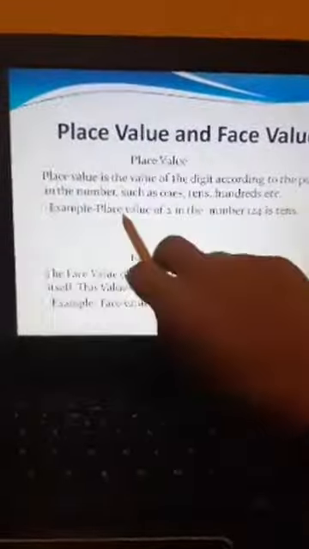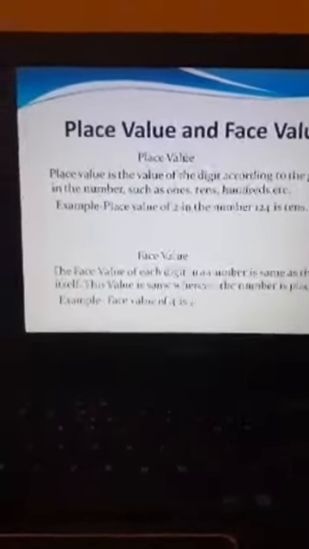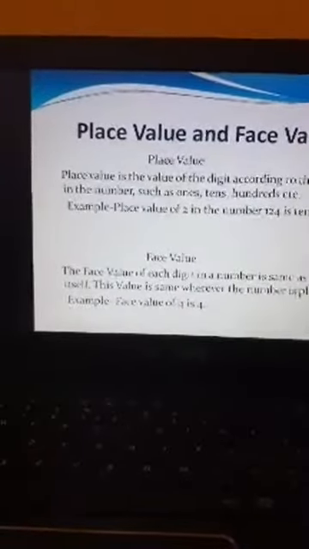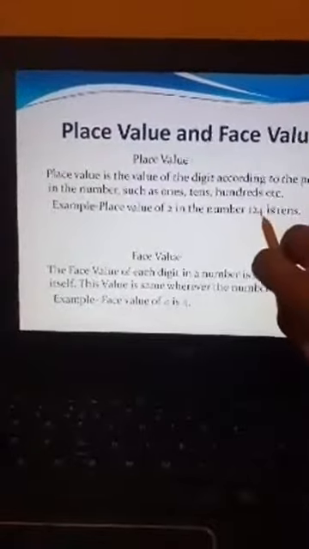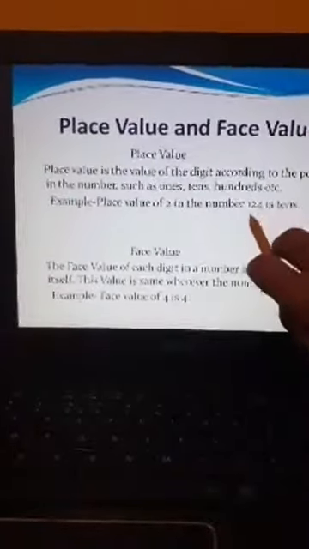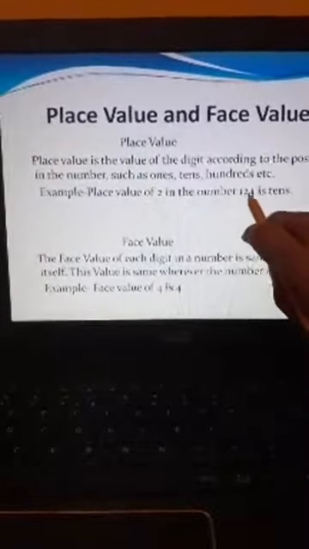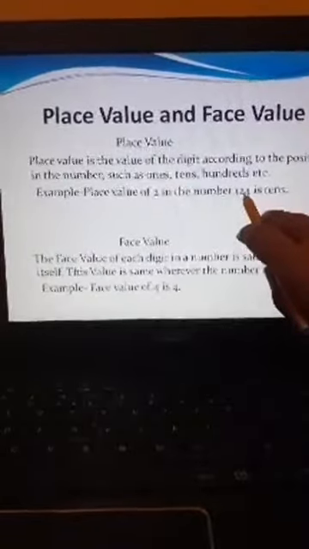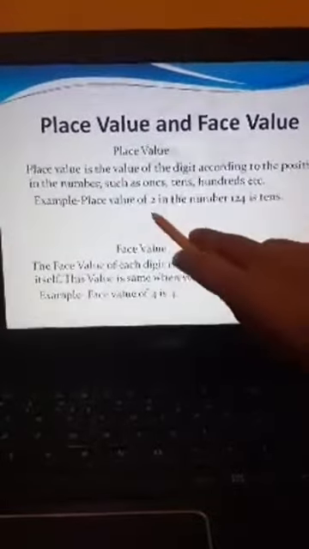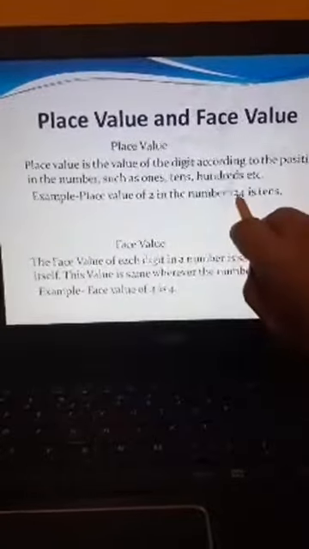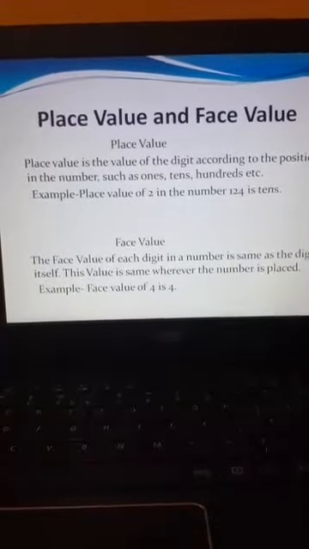Let's take one example: the place value of 2 in the number 124. The very easy step is to start placing the digits from the right hand side. 4 is at ones place, 2 is at tens place, and 1 is at hundreds place. So what is the place value of 2? 2 is at tens place, that is 2 into 10 will give you 20.